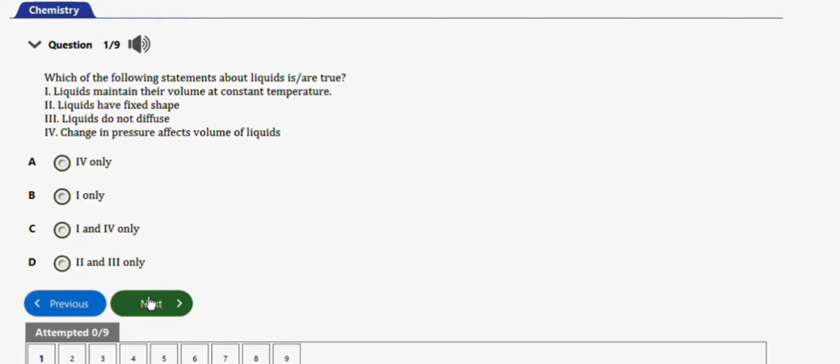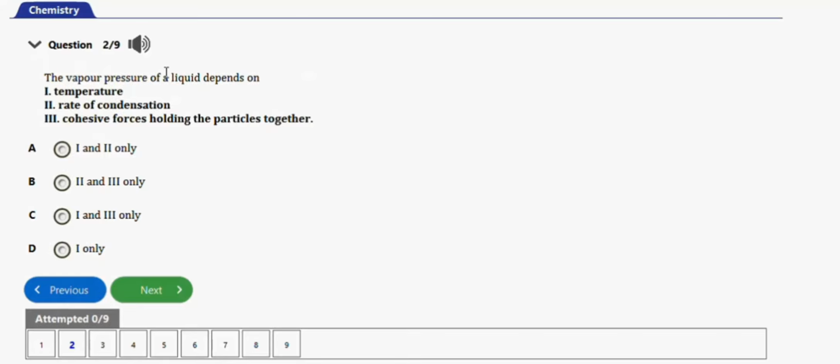Next repeated question will be this one. It says the vapor pressure of a liquid depends on temperature, rate of condensation, cohesive forces holding the particles together. So the right option is this one that has temperature and cohesive forces holding the particles together. I only, option C.